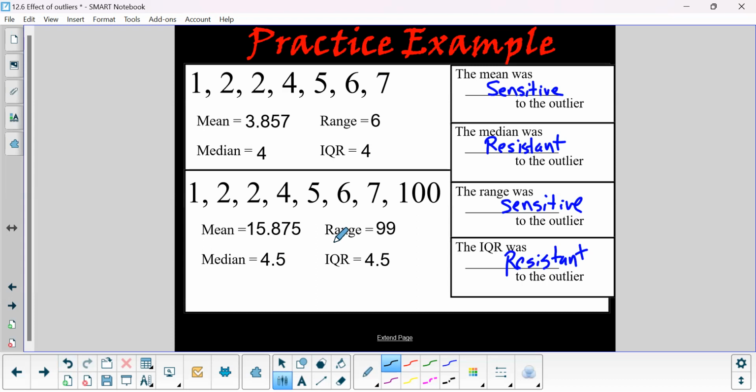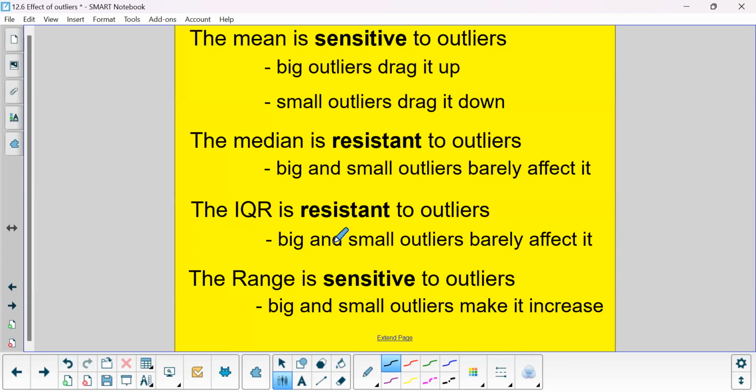The mean is sensitive, the median is resistant, the range is sensitive, the IQR is resistant. All right, so this would definitely be something to pause the video and take out your toolkit and write in there.